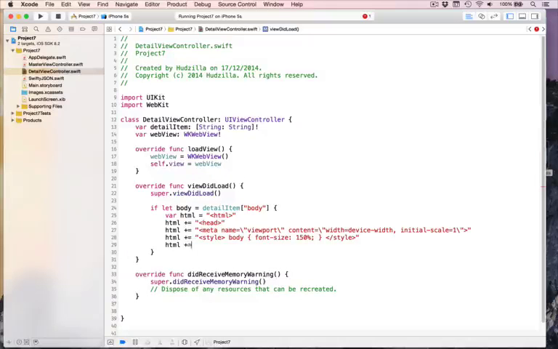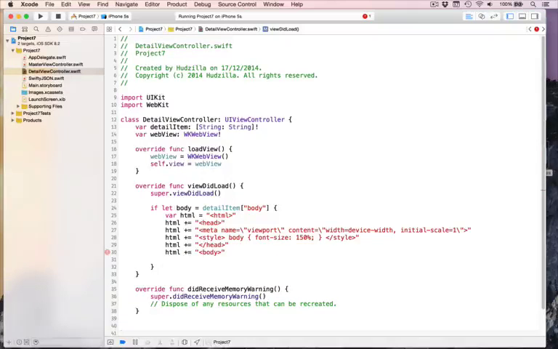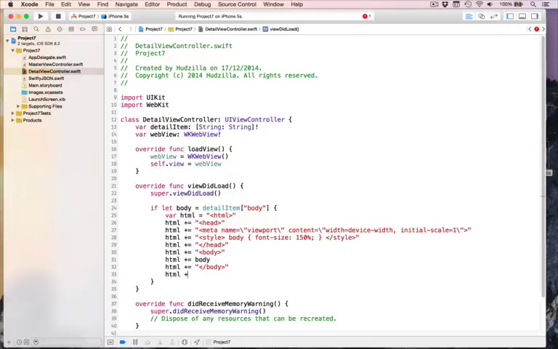Then we'll end the head tag. Oh, HTML is so tedious to type, it really is. Head, end head, even, end head. Then we'll start a body. Then we'll add our body as extracted from the dictionary. So we can do HTML plus equals body. Then end the body tag. Then end the HTML tag. And to think these people call themselves programmers. HTML like that, brilliant. That is just enough HTML to make our thing work correctly. It's very raw, but it works, quite frankly.